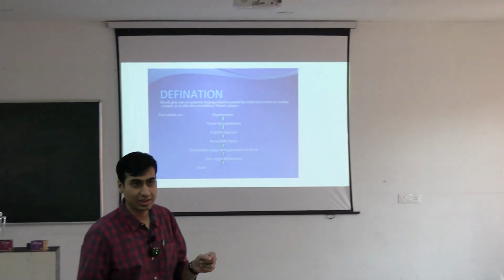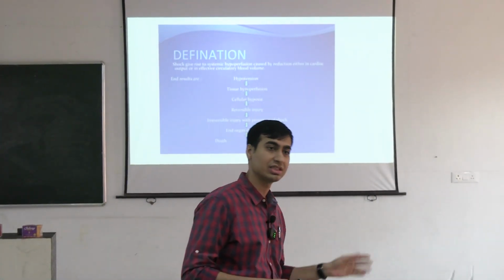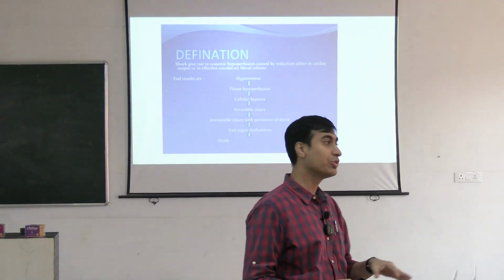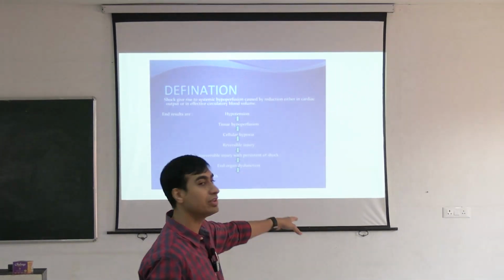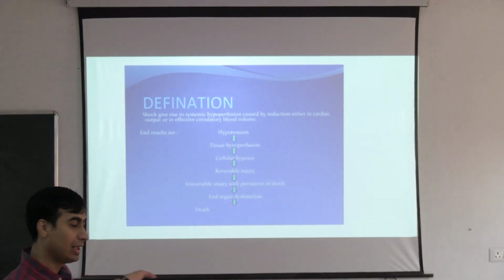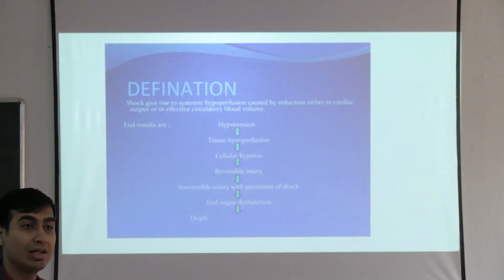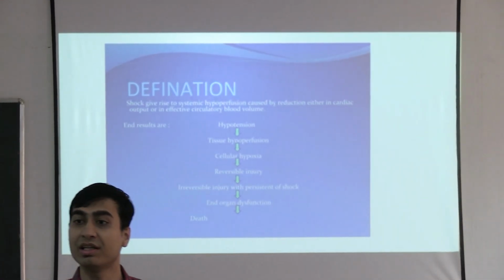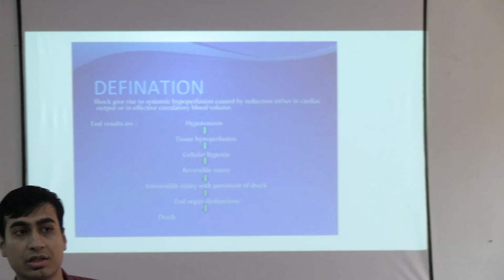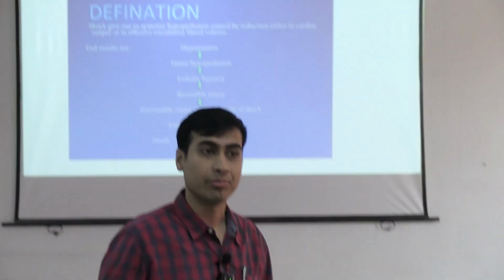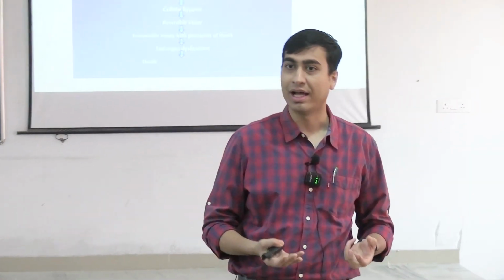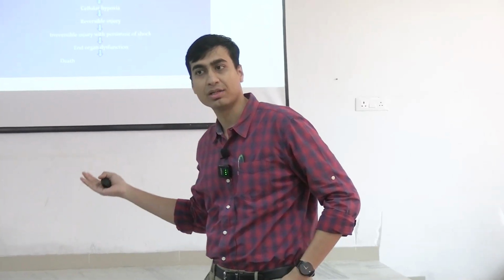But suppose if it is still not corrected and the initial insult that has resulted in this condition continues to persist, then you will lead into an irreversible injury with a persistence of shock. And that is the problem when everything comes to shut down. Then even your heart cannot supply the oxygen, your multiple organs starts failing, and then you are landed up in a condition called MODS, multi-organ dysfunction syndrome. So this is your entire cascade of shock.